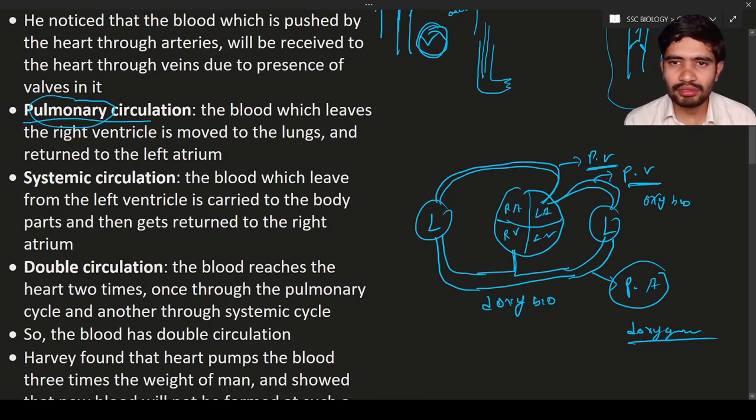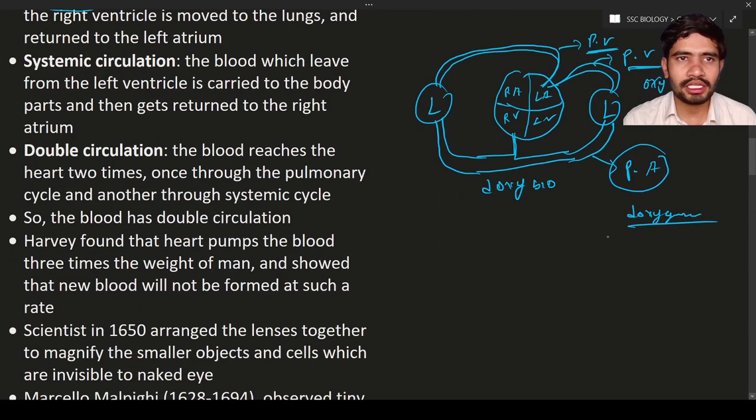So here can you see there is circulation from the heart to the lungs. Such kind of circulation is known as pulmonary circulation. Okay, so pulmonary circulation is over. And here the systemic circulation. Now the systemic circulation will come.